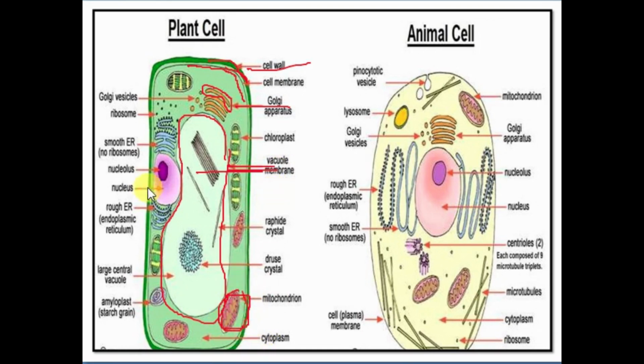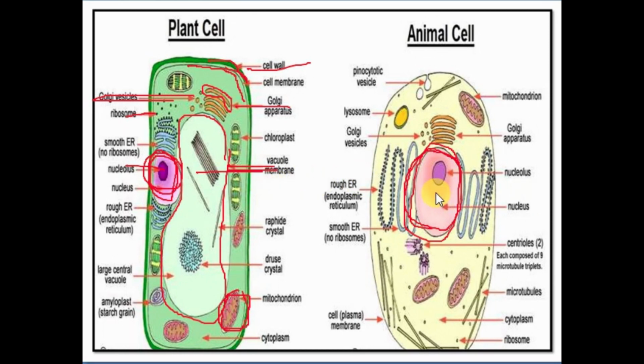Okay, after mitochondria, here we have Golgi vesicles, then we have ribosomes, then this is the nucleus. You can see here nucleus is present here, and inside the nucleus we have nucleolus. In case of plant cell we have vacuole in between. It has acquired so much space, but in case of animal cell, nucleus is present in center. Okay, so here you have nucleus, but in case of plant cell, nucleus is not present in between. So this is one of the differences.